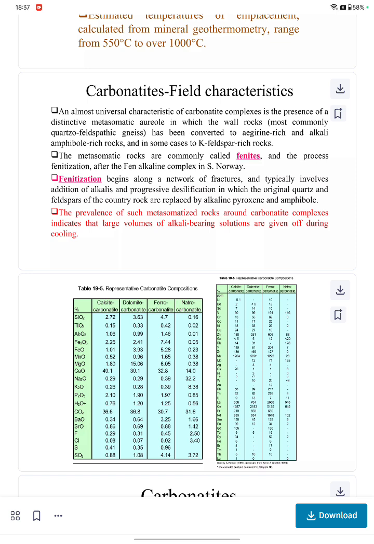Fenitization begins along a network of fractures, and typically involves the addition of alkalis and progressive desilicification, in which the original quartz and feldspar of the country rock are replaced by alkaline pyroxene and amphibole. The prevalence of such metasomatic rocks around carbonatite complexes indicates that large volumes of alkali-bearing solutions are given off during cooling.